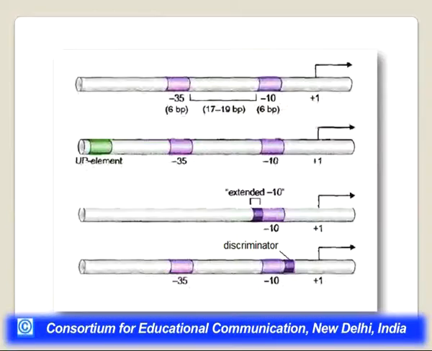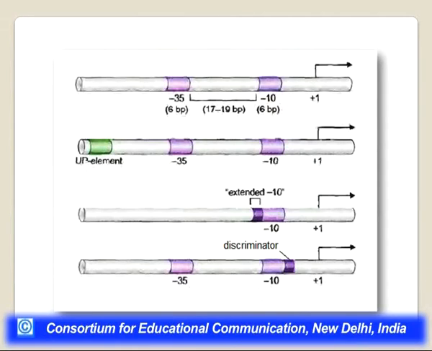These are some of the variations in promoters which you can find. In some prokaryotic promoters, there is an UP element also present, which is the upstream promoter element, present beyond the -35 region. Then in some of the promoters, there is an extended -10 position.